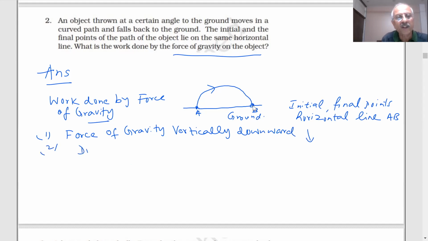And the displacement in this case is horizontal, which is perpendicular to the force of gravity.